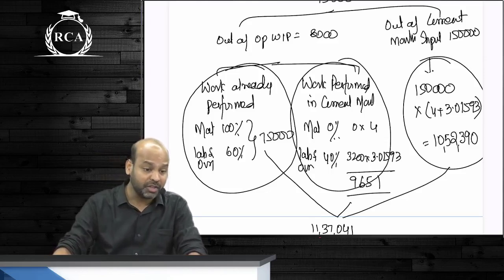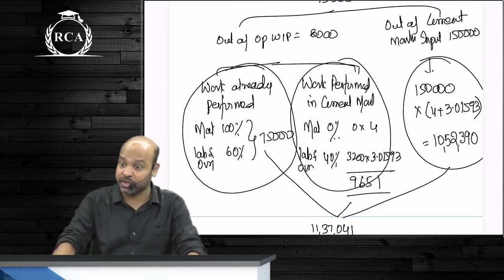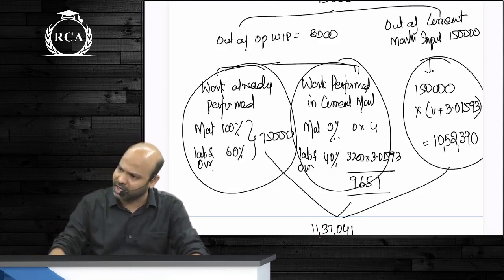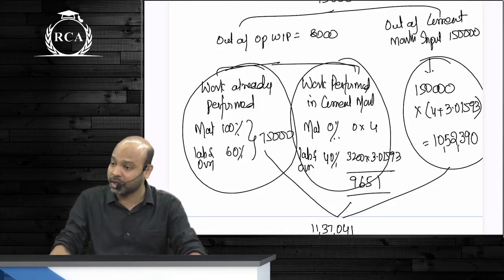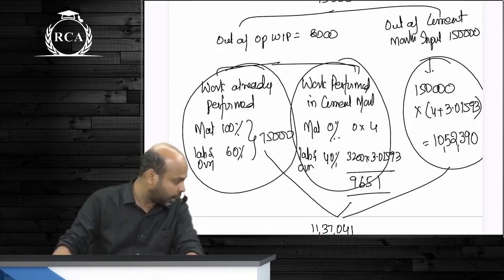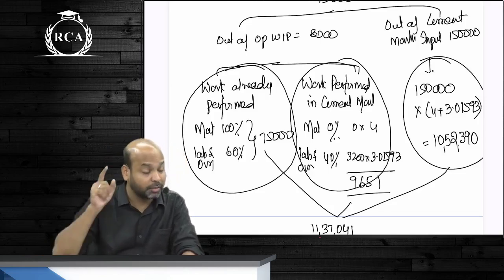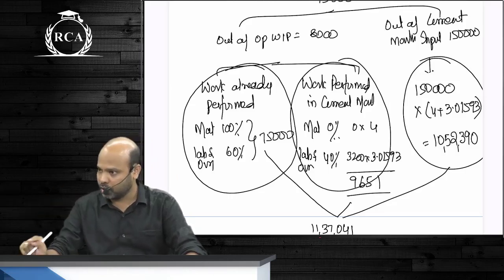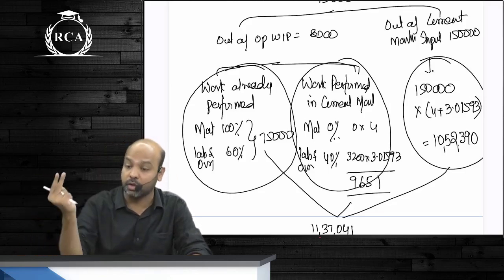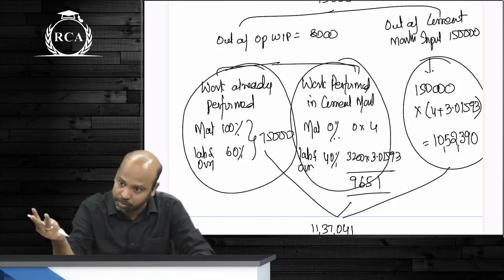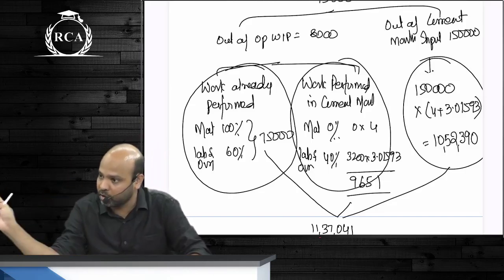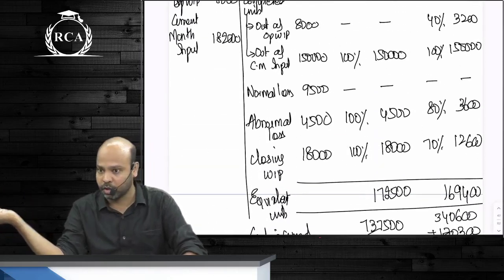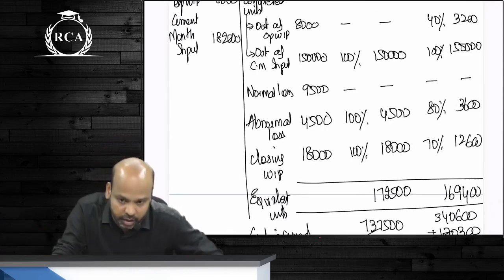The degree of completion given for scrapped units in the question will only apply to abnormal loss. Abnormal gain, if it is coming, is always in the form of completed units and should be considered at 100% degree of completion. Normal loss you will always write as 0% because you are going through the output route. In the output route it is only completed units plus closing work in progress plus abnormal loss minus abnormal gain. You cannot write normal loss. If you write normal loss in the statement, you will end up allocating cost to normal loss also. Do not do that. Are we clear about this?